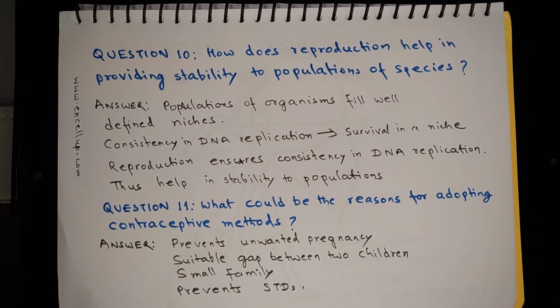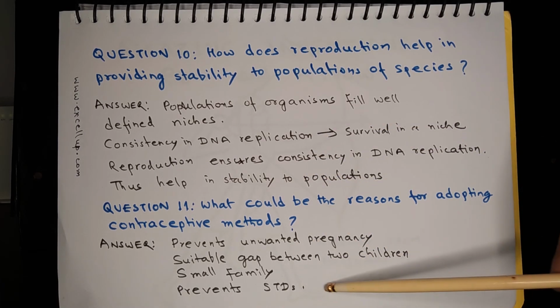Question number 11: what could be the reasons for adopting contraceptive methods? So there are many reasons. Probably the topmost reason is to prevent unwanted pregnancy, then to plan for a suitable gap between two children, and to ensure that the family size remains small. Contraceptive methods, especially the barrier methods, also help in preventing STDs, that is sexually transmitted diseases.